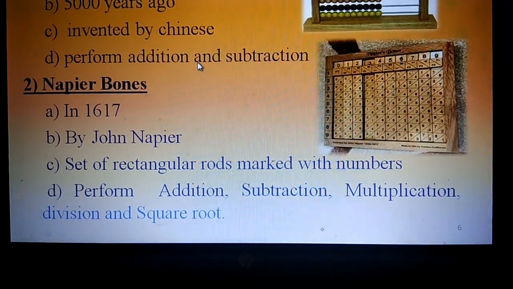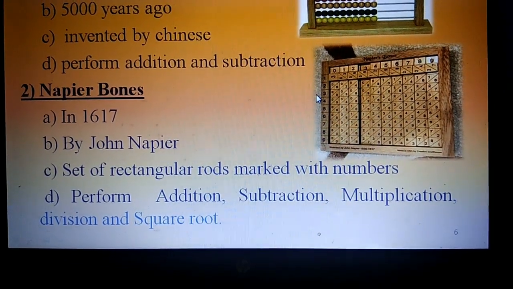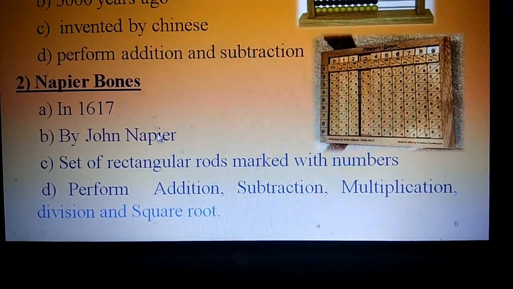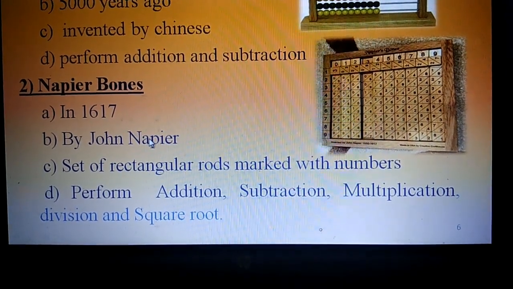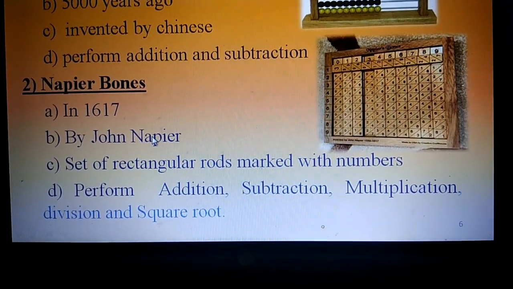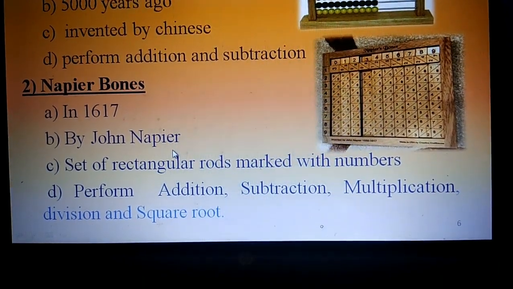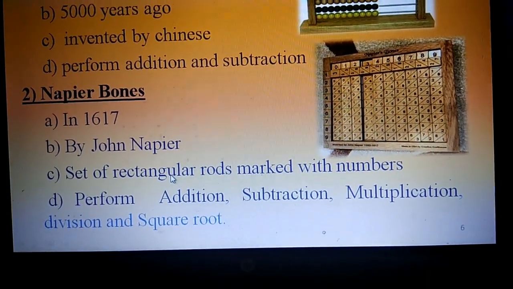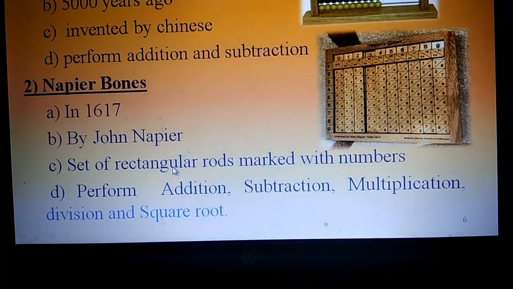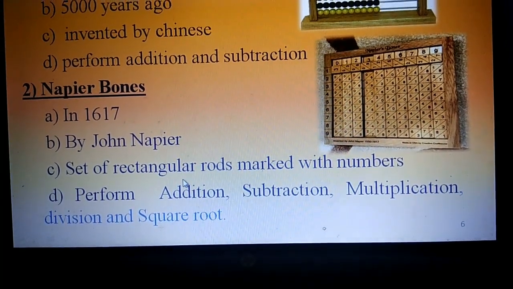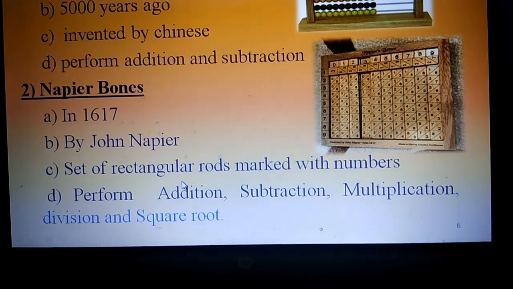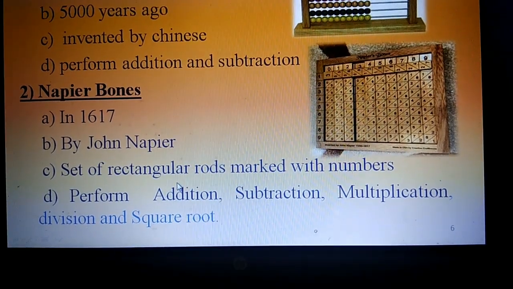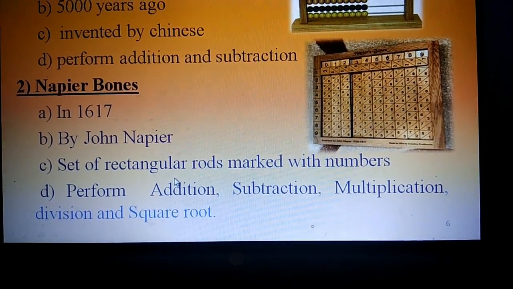Now the name of the second device is Napier bones. This is the diagram of Napier bones. In 1617, a Scottish mathematician, John Napier, invented a calculating device called Napier bones. This device is a set of rectangular rods marked with numbers on them. It was made for simple calculations like addition, subtraction, and multiplication of numbers. Later on, it was improved to perform division and to find the square root also.